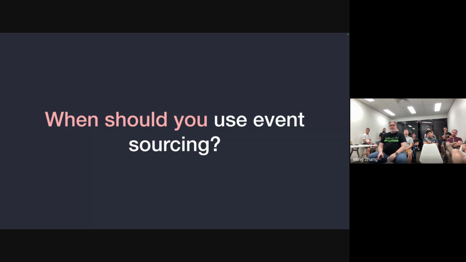Or whether there are critical pieces to your app. You know, if there was a bug in the system that was critical, you can ascertain exactly what the user was trying to do so it can be fixed correctly. Or maybe you don't know how the data in your app should be structured yet. This is also a great candidate for event sourcing, as we can capture the events and the data as they happen. Then, as our understanding of the system evolves, we can use those existing events and data and restructure the app and rebuild the data in a new and more desirable format. We'll touch on that more a little bit later.